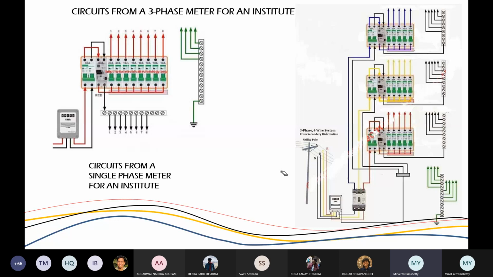But when you show your electrical drawings, we just show the connection. Guys, please understand, as an architect we just show the connection. We never show phase, because we don't know. I am not the right person to tell which phase is connected to which light. That's not my job. Sorry.